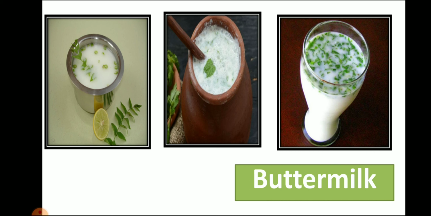Now let's see which is our next product. Again it is a picture of buttermilk. Now, when you grind the buttermilk again and again, what happens? You see these things in your house also. Now let's see what happened.